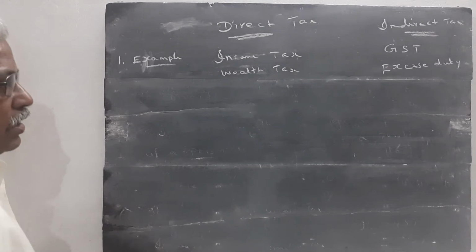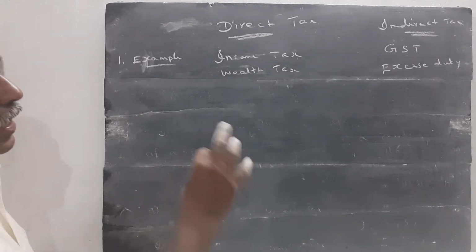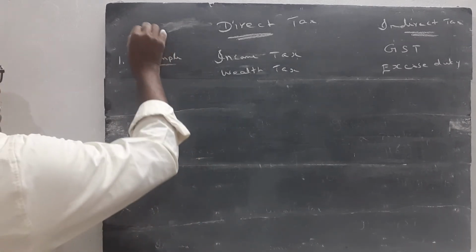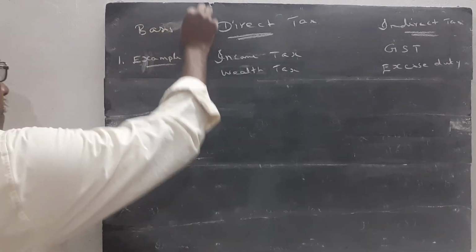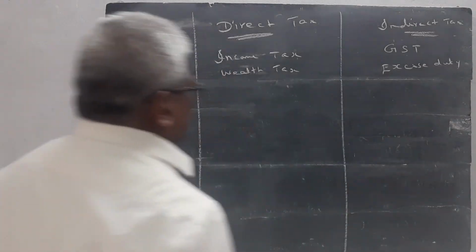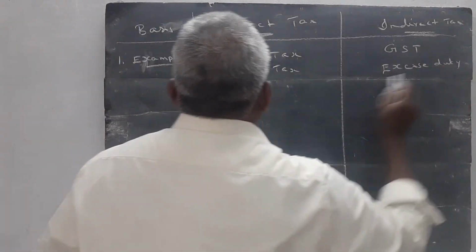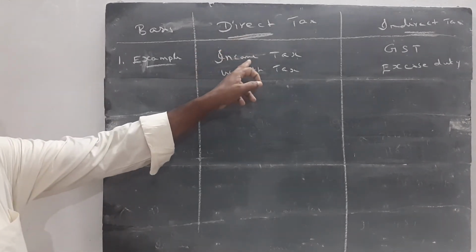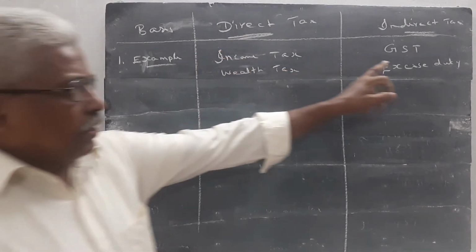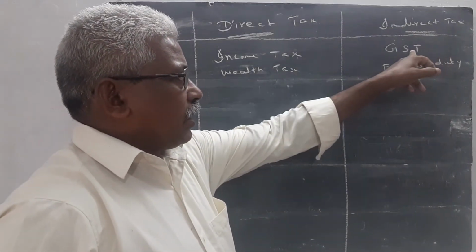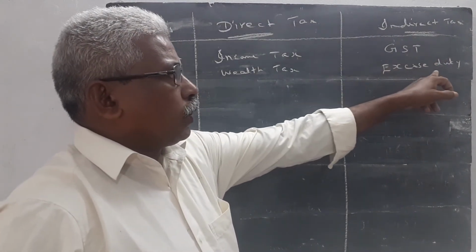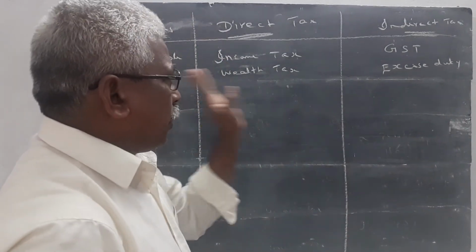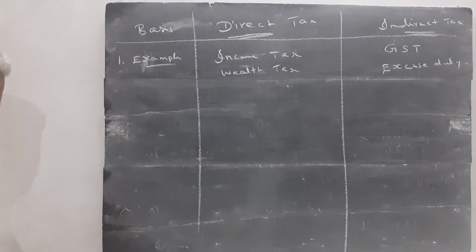One of the differences between direct tax and indirect taxes is: number 1, example. On this basis, examples. Example of the direct tax is income tax and wealth tax. The examples of the indirect taxes are GST and excise duty. Already we studied this point, so 1 point is done. Remaining 5 points we will study one by one.